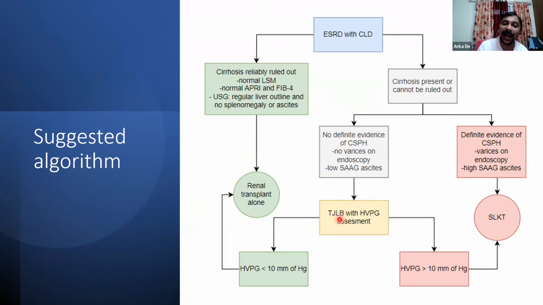This is very important. A biopsy alone will not be sufficient. We have to assess the hepatic venous pressure gradient also, because the biopsy will just tell us whether cirrhosis is present or not. If the HVPG is less than 10 millimeters of mercury, that will tell us the patient does not have clinically significant portal hypertension, and therefore he can be taken up for a renal transplant alone. Whereas if the HVPG is more than 10 millimeters of mercury, that means that the patient has clinically significant portal hypertension, and therefore he needs to be taken up for a simultaneous liver kidney transplant.